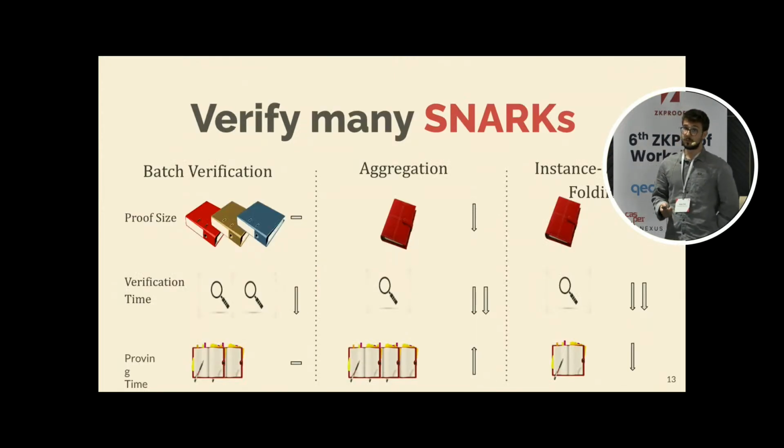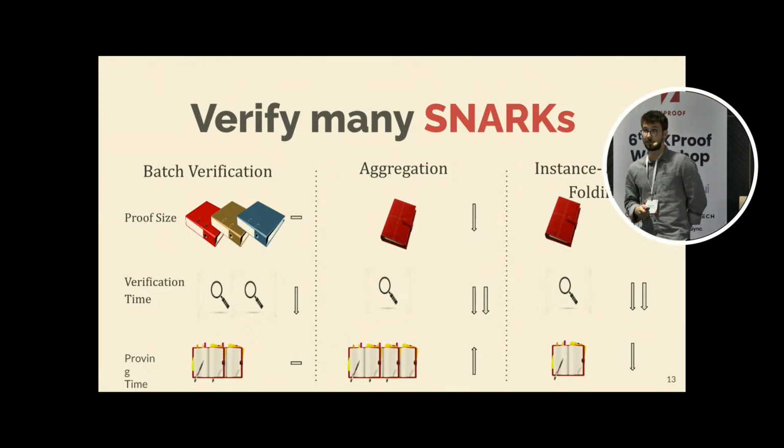Originally, to verify many such SNARKs, we would do batch verification, which doesn't affect proof size, reduces verification time, and doesn't affect the prover time. Then we had aggregation, which was introduced for Groth16 by SNARKpack.